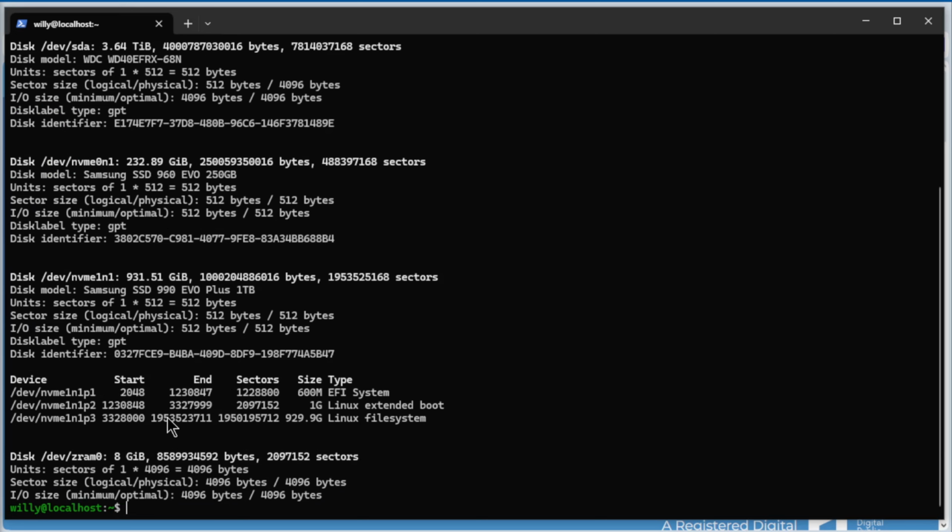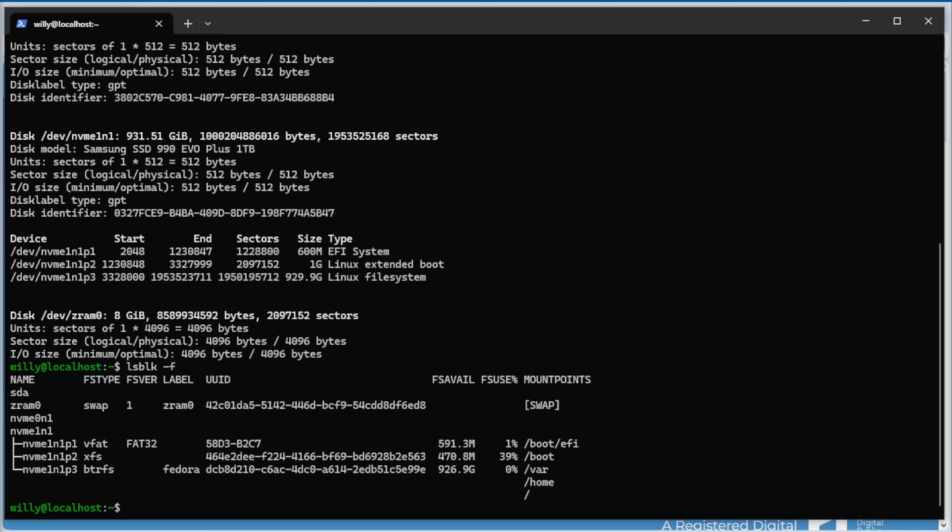On the next disk we have our operating system. You remember that from previous videos. And at last, the swap file. Second command is lsblk with -f. Again, the hard drive.